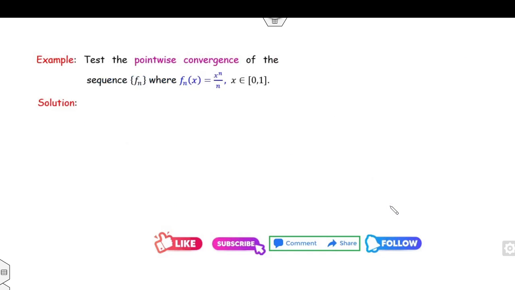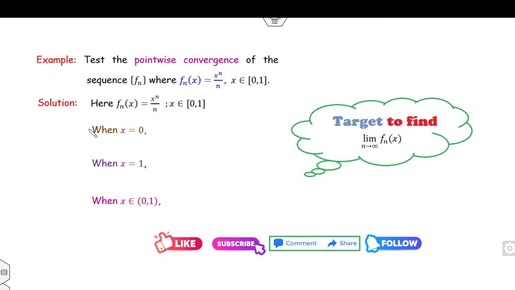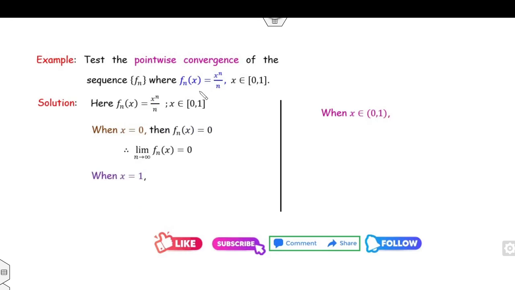Look at another example. Test the pointwise convergence. Again your target is to find the limit. Again it's a closed interval. I can take the cases 0, 1 and 0 to 1. What is the value of fn(x)? When x is equal to 0, the limit is also 0. When x is equal to 1, what is the value of fn(x)? This number is 1 over n, and the limit of fn(x) will be 0.